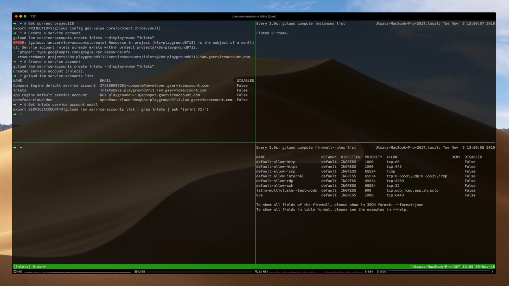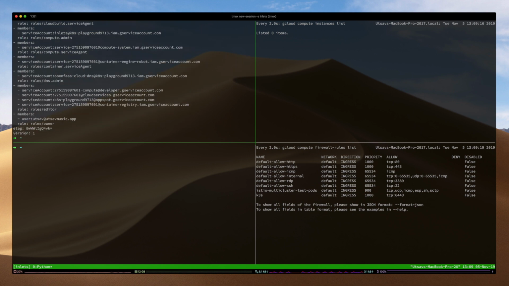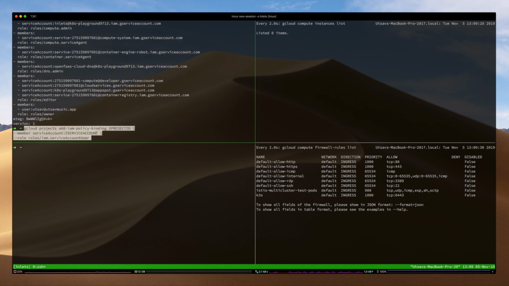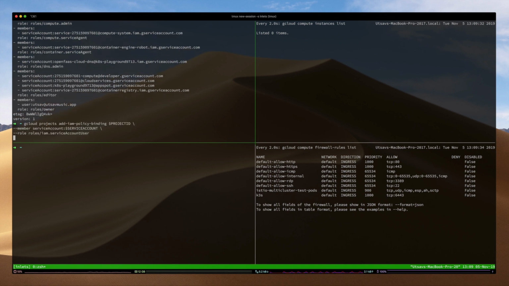For that, I'm going to run these two commands that will allow us to have access to compute and network resources. The next command is the assigning of the role of service account user. This will allow us to actually use this particular service account.